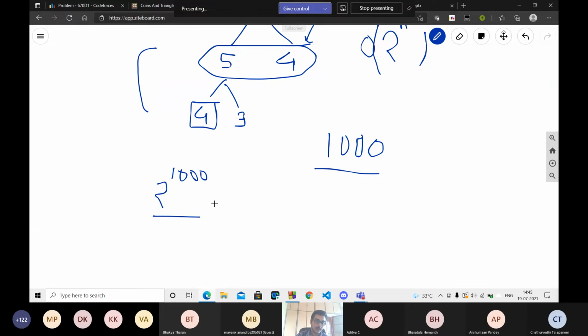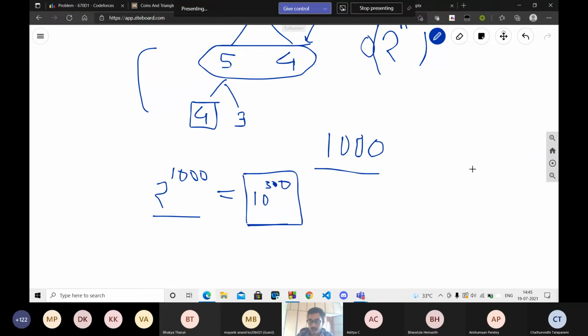So it's very huge. It's approximately 10 to the power 300. We know that in 1 second we can only perform about 10 to the power 8 operations, and here it is 10 to the power 300 operations. It's really huge. It will take more than 100 years.